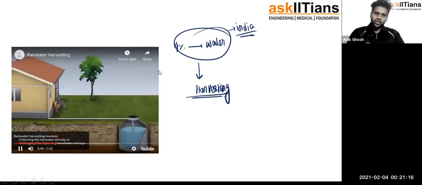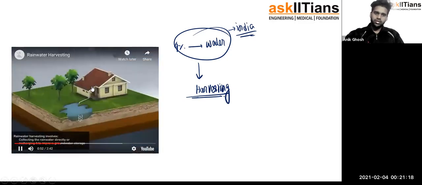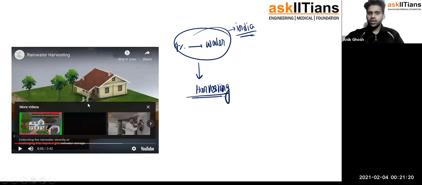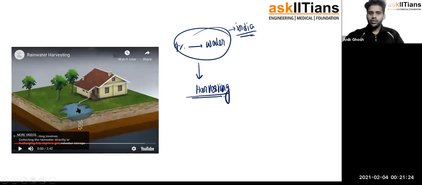So just look at this. This is how you can collect this rainwater. You can see it over here, how you can collect this rainwater, or you can do other things as well, like from where this rainwater is coming. After you take all this water, you can use it again, right? This is called harvesting only. So you can make a rain roof, from where the rainwater can be collected.